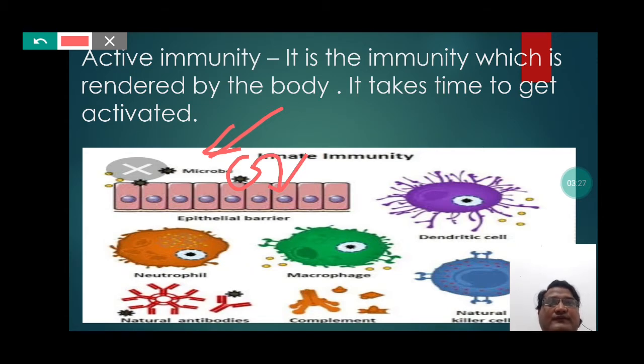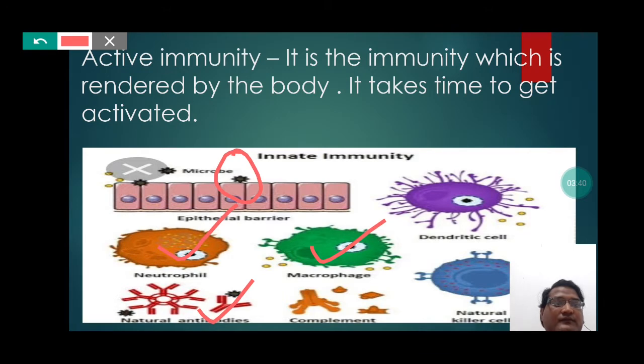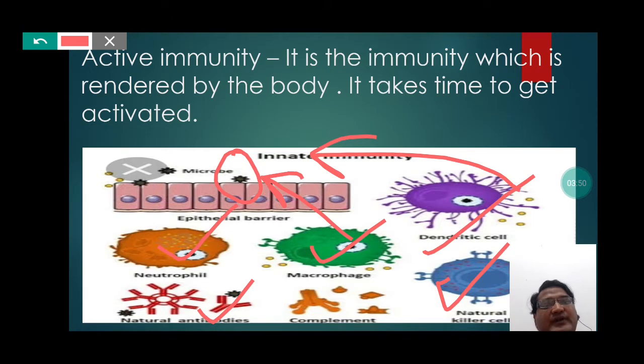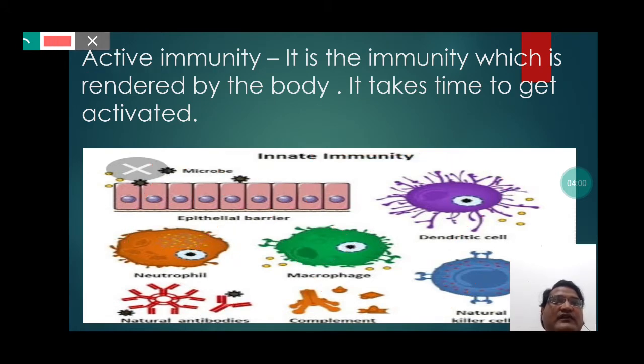So students, to eliminate these microbes, you can notice here neutrophils, macrophage, antibodies, killer cells, dendritic cells are there which act on the microbes and thereafter eliminate it. So students, this is the example of active immunity because these all cells remain present inside the human body.